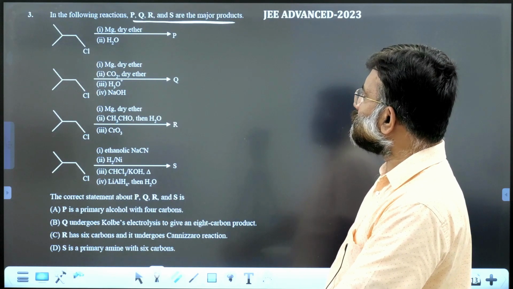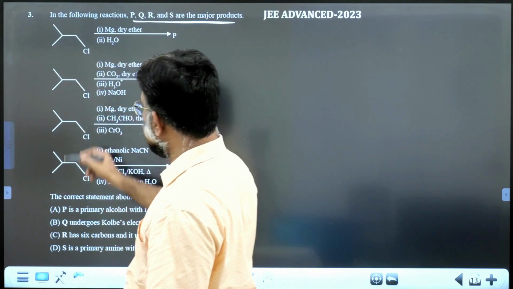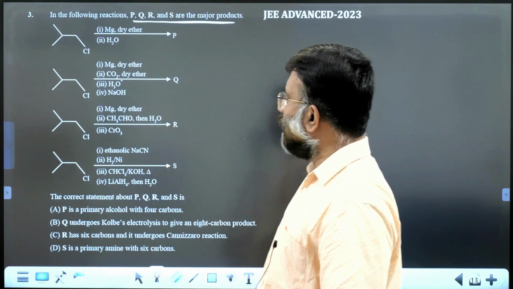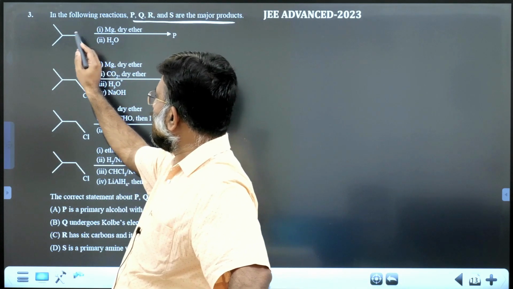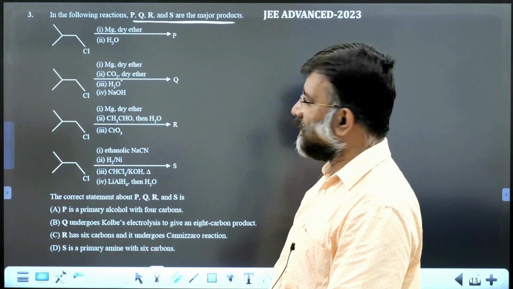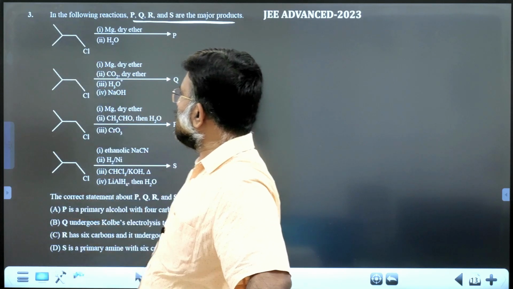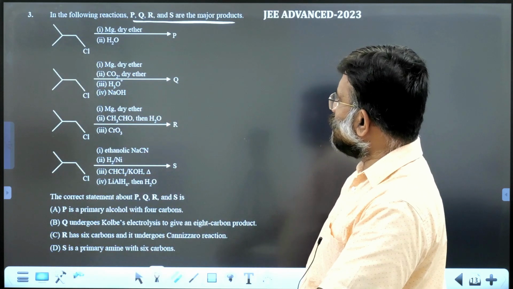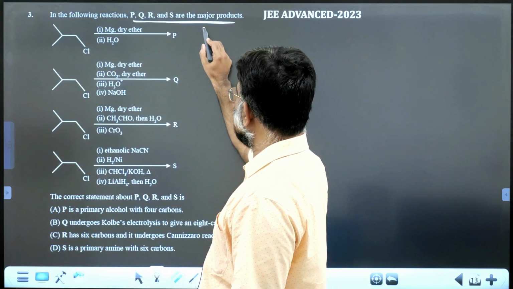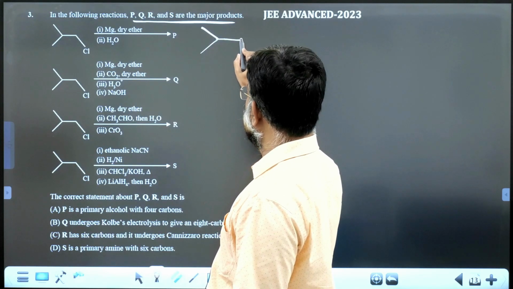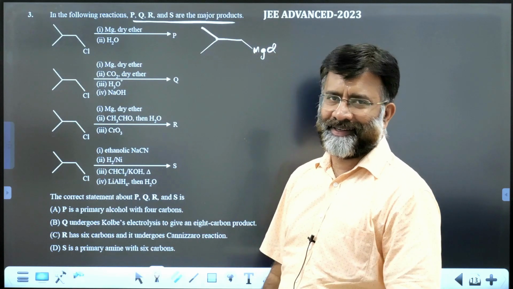Let's go through. First one, you are given such a molecule. All four are the same molecule, 1-chloro-2-methylpropane. First one, treated with magnesium in dry ether. All of you know what will happen. You get a Grignard reagent, the MgCl compound.